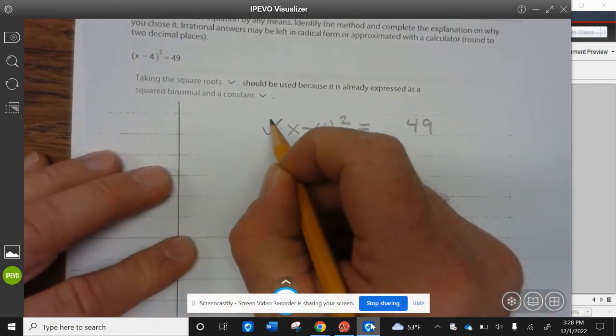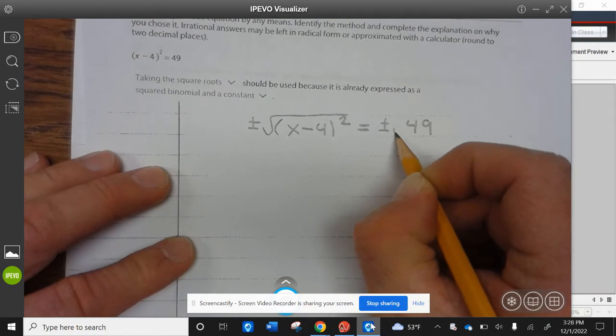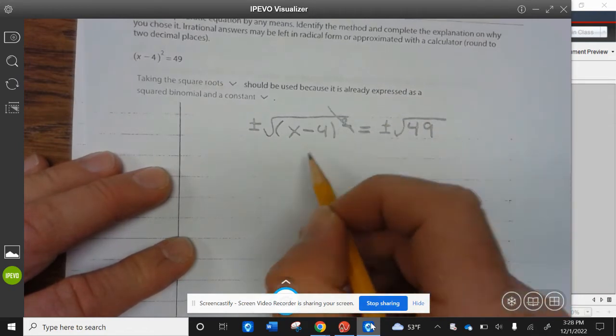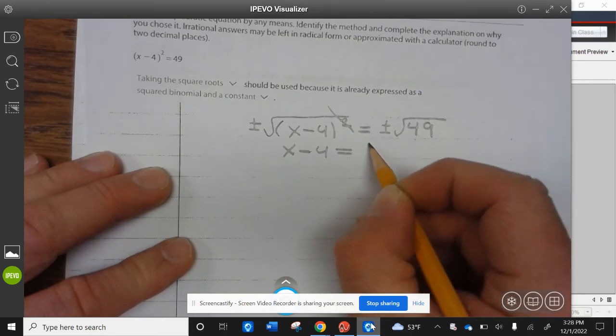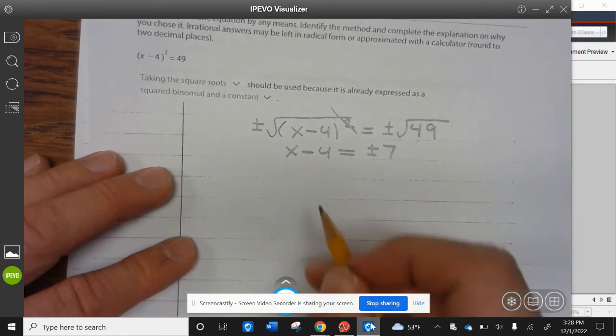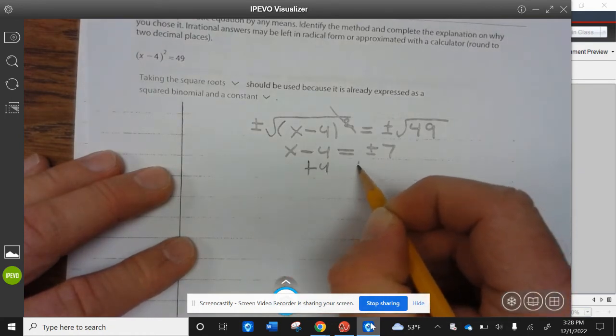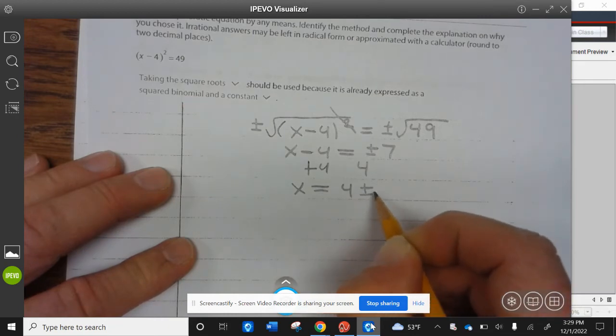We're going to take the square root of both sides. Remember, square roots plus or minus. The square root cancels the squared. You're left with x minus 4 equals, the square root of 49 is 7, so that's plus or minus 7. We're going to add 4 to both sides. So x equals 4 plus or minus 7.